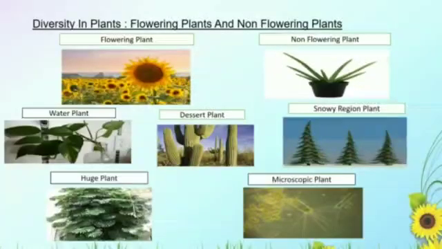As shown in the picture, there is a great variety of plants on the earth. Some plants have colorful flowers, known as flowering plants, while some do not have any flowers, known as non-flowering plants. Some plants grow in water, whereas some are to be found in desert, which has a scarcity of water. Some plants are found only in snowy regions. Some plants cannot be seen without a microscope, whereas some are huge in size.